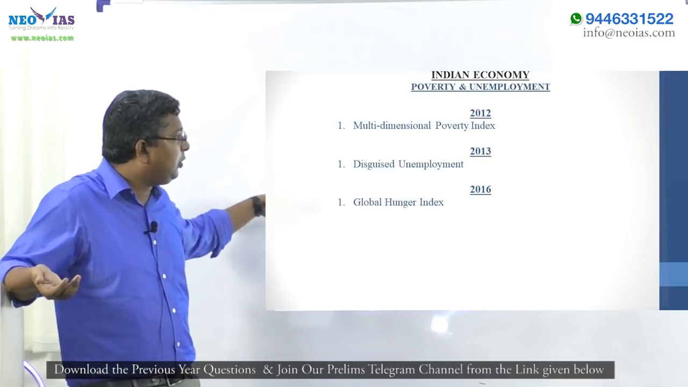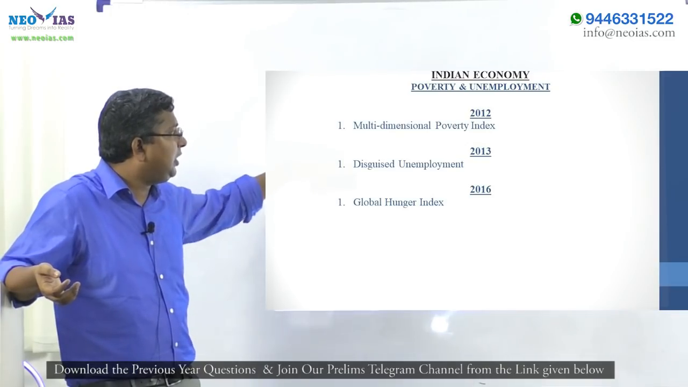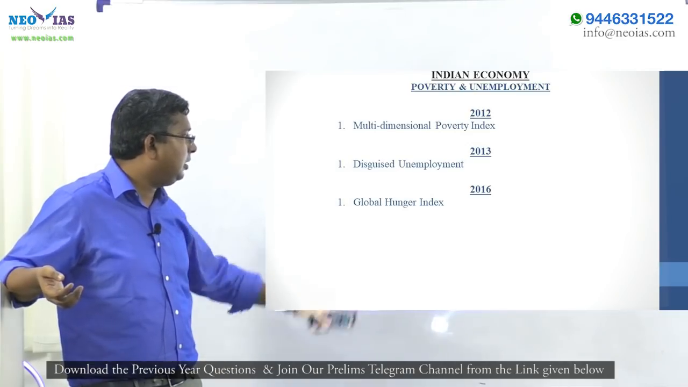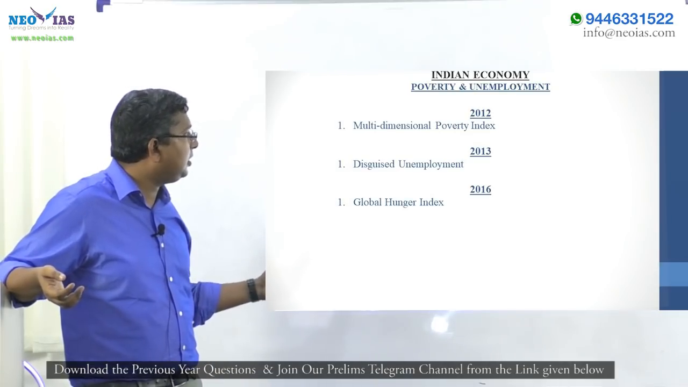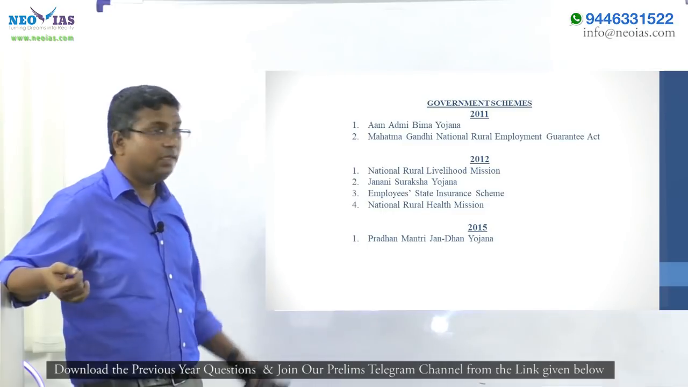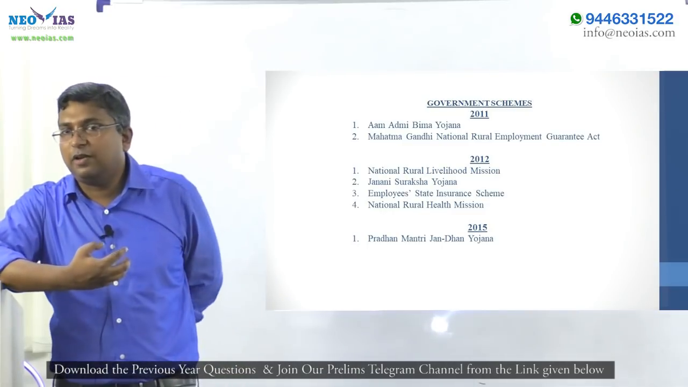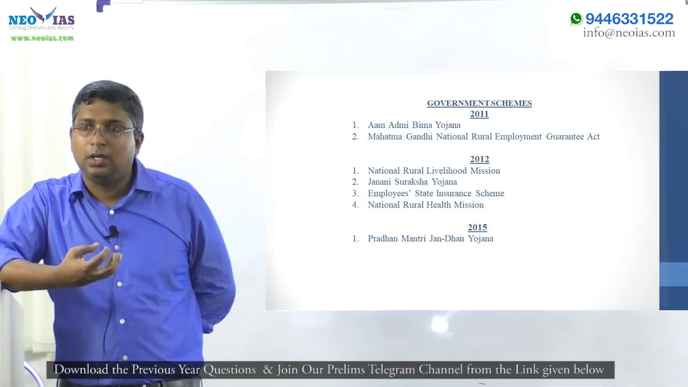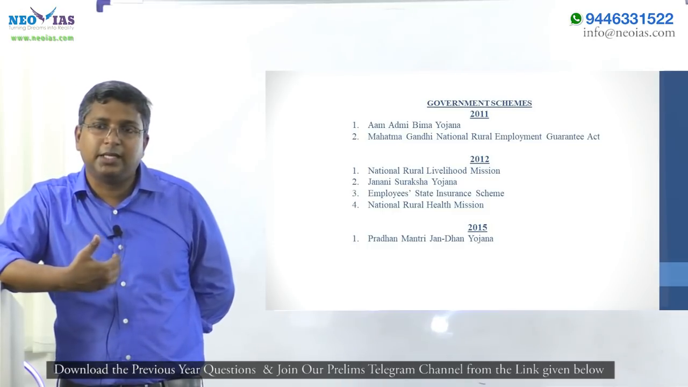So till now 3 questions: multi-dimensional poverty index, a type of unemployment, that is disguised unemployment, and an index called the global hunger index. This is now another favorite area of UPSC. They ask many questions related to government schemes. There are many schemes.